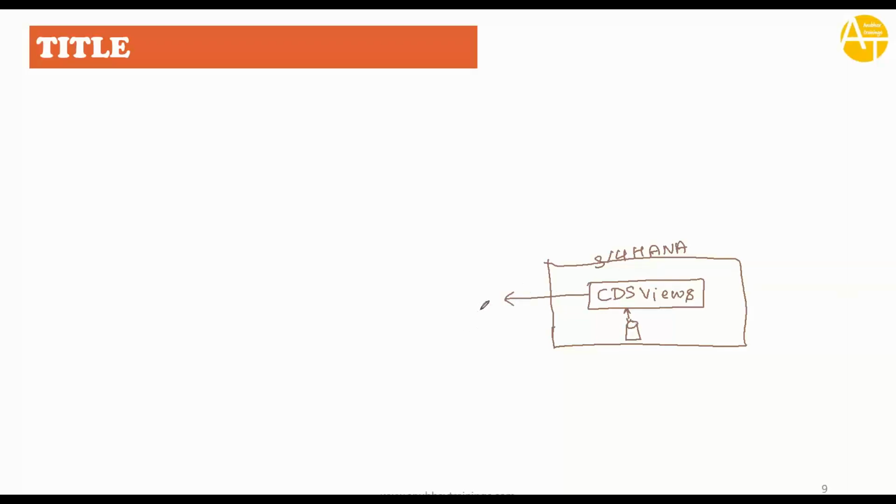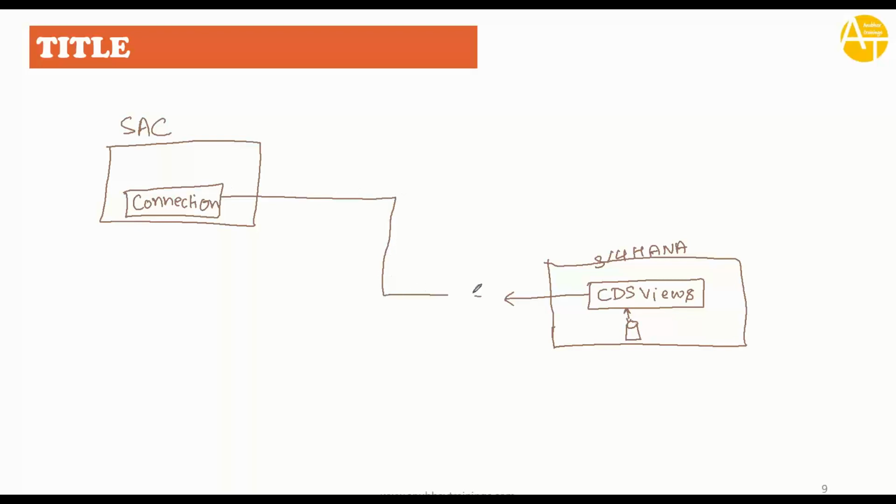We are exposing the data out, and on the other side, we will use the SAP Analytics Cloud system, SAC in short, and we will use a connection to connect first of all to this system. This connection I have already created before the class, but when we go to our connection chapter, I will show you how to do this connectivity by yourself. Then once this is done, we are going to create a data model. In Analytics Cloud, the data model is the foundation for building stories and dashboards. And then we are going to create a dashboard also in SAC.